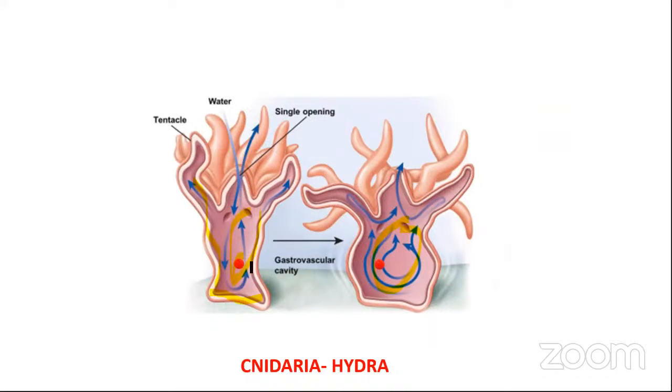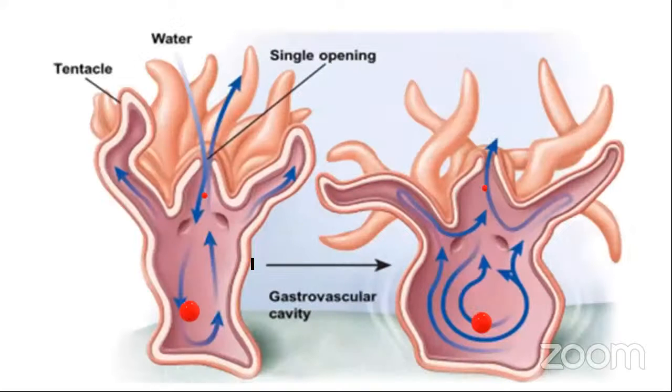The digested or broken down materials can be transported throughout the body by the water present in this gastrovascular cavity.